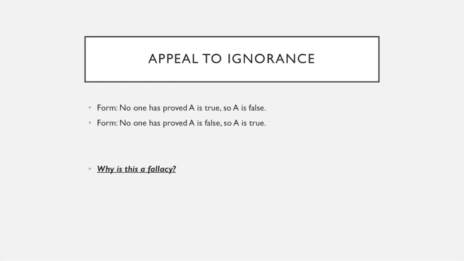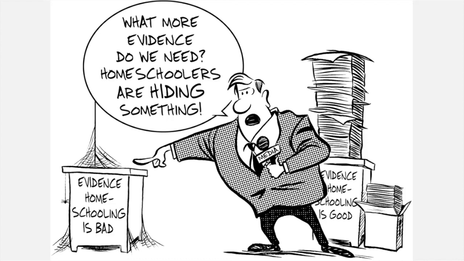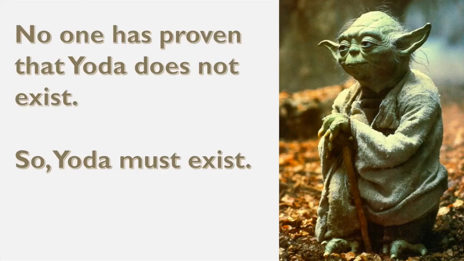And likewise, nobody has proved this is false, so it must be true. Just because I don't have any reasons that it's false doesn't automatically make it true. So here we have a comic where the media is pointing to the evidence that homeschooling is bad, and there isn't any. What more evidence do we need? Homeschoolers are hiding something. In other words, we can't prove homeschooling is bad, so it has to be. Another example: no one has proven that Yoda does not exist, so Yoda must exist.